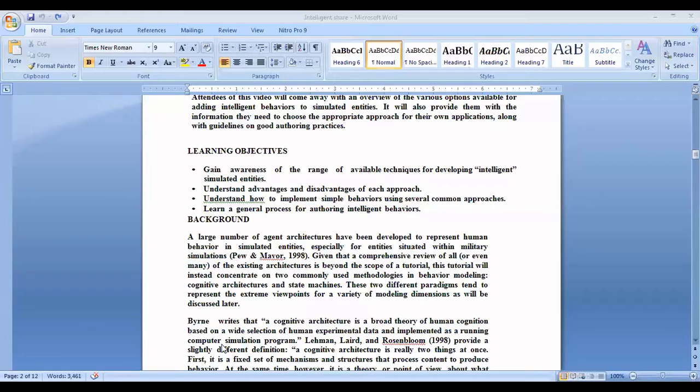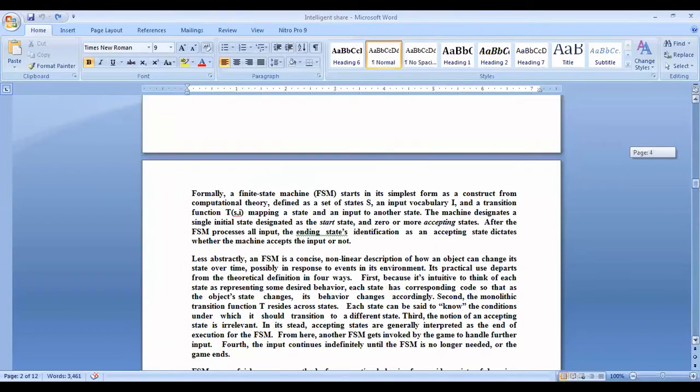The transition function will vary according to the production rules. So what is T(S, I)? We have to talk about finite state machines. So here is a construct from computational theory.